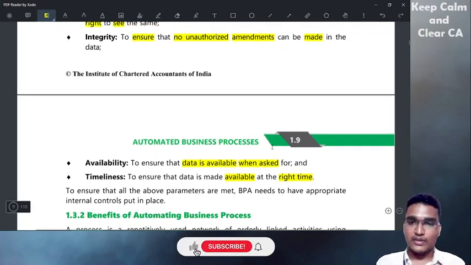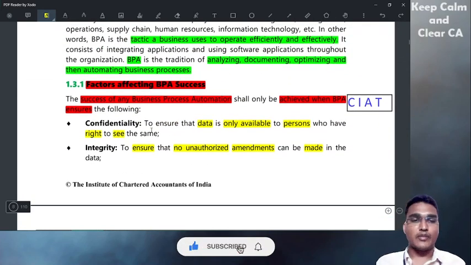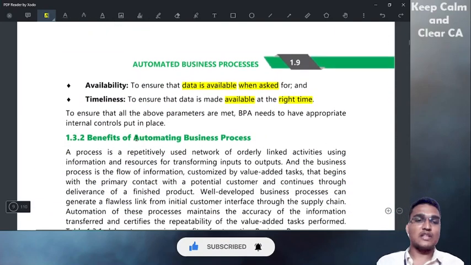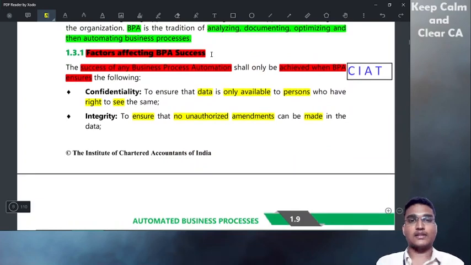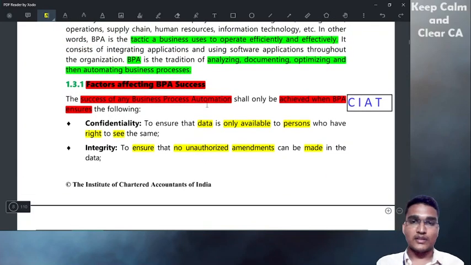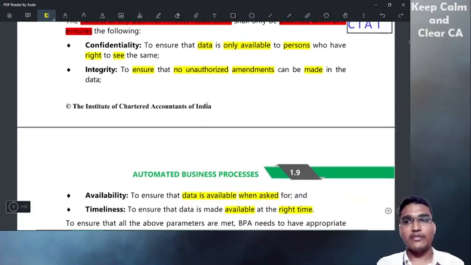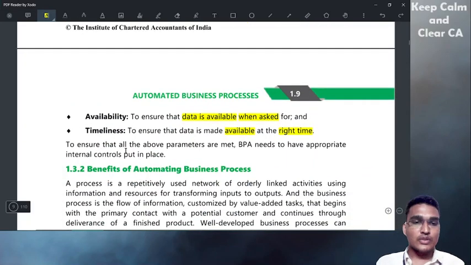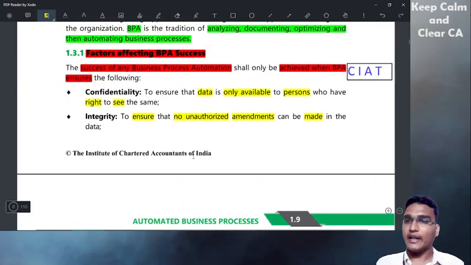Availability means when asked for. Integrity means no unauthorized amendments. Confidentiality means only available to persons who have the right to see them. These are the factors that affect the success of a business process automation. A business process will be automated successfully only when they have followed the CIAT factors properly. To ensure that all the above parameters are met, BPA needs to have appropriate internal controls, to ensure CIAT.